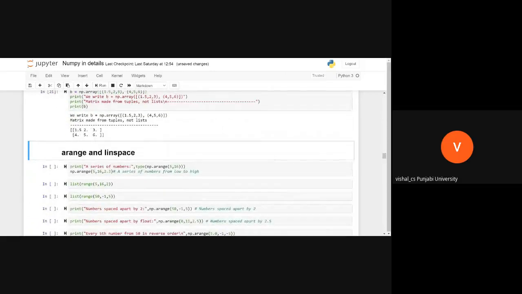Now, see, there are 2 more functions in NumPy, that is arange and linspace. What is this arange and linspace? You must have seen the function range before this. What does that do? Range, if we use range, it will generate a list of numbers.